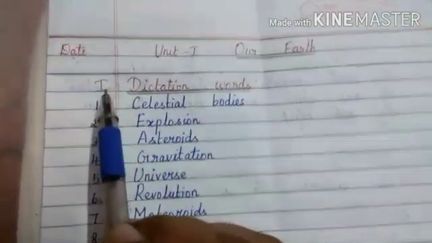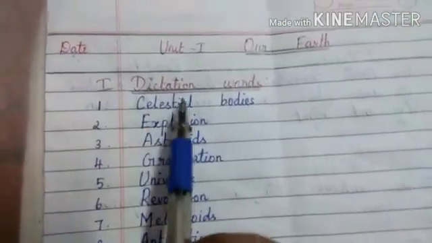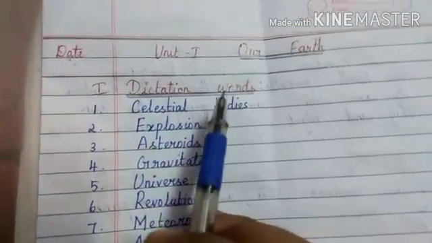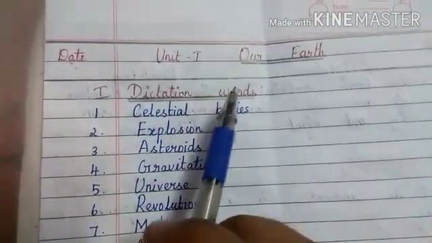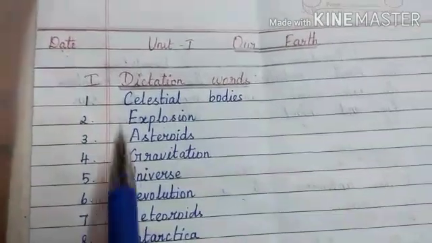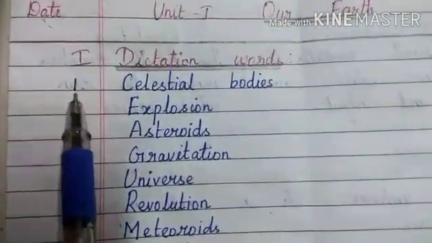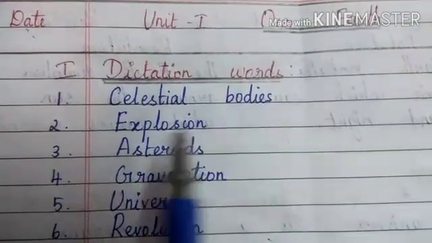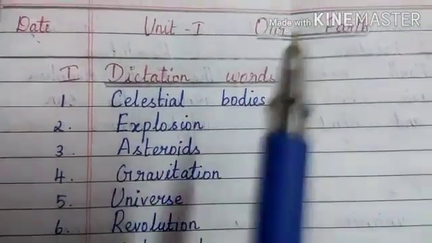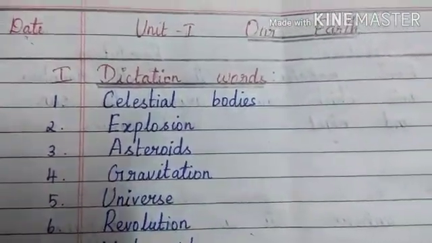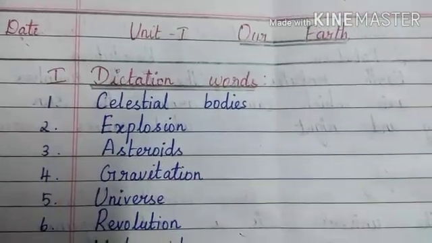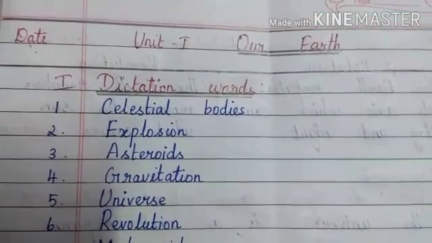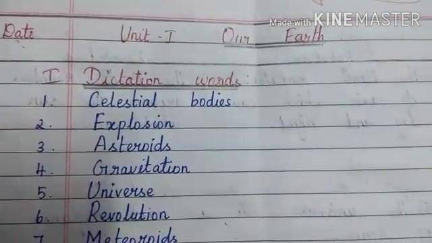Then our first subheading is dictation words. In dictation words we are going to learn 10 words. Our first word is celestial bodies. Celestial bodies include sun, planets, satellites, comets, asteroids as well as meteoroids.